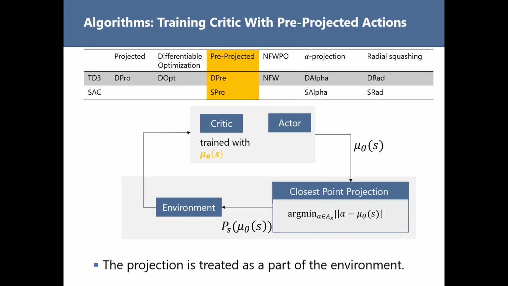We also considered a very simple baseline that treats the closest point projection as part of the environment. The only difference from the first algorithm is that the critic now is trained with actions before the projection. In other words, the critic learns how good actions are given that actions would be projected to the feasible actions inside the environment. With this very simple change, we can avoid the issue of the actor being updated in the wrong direction.